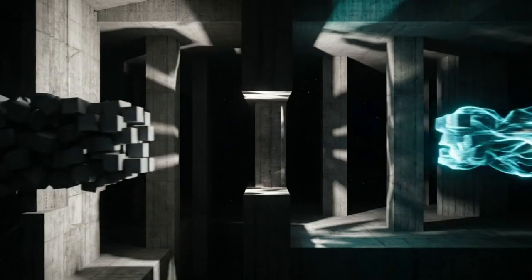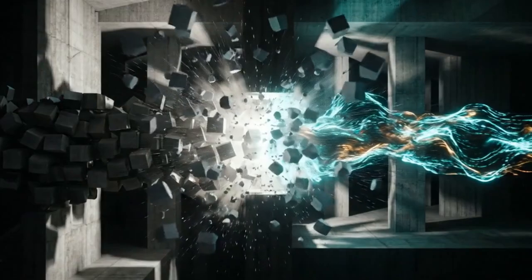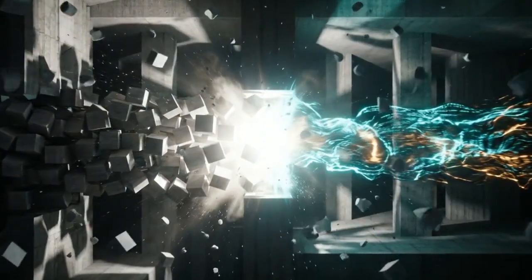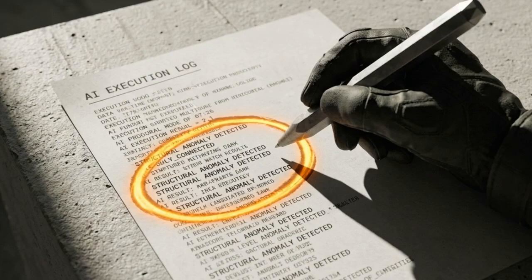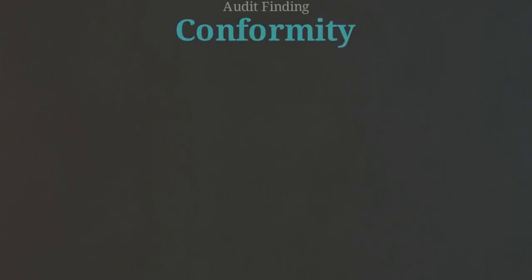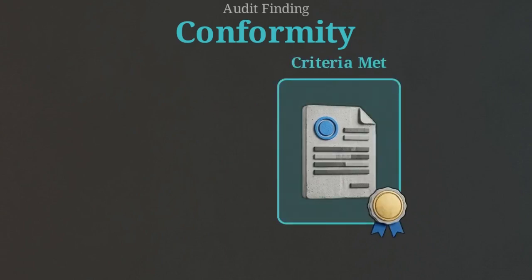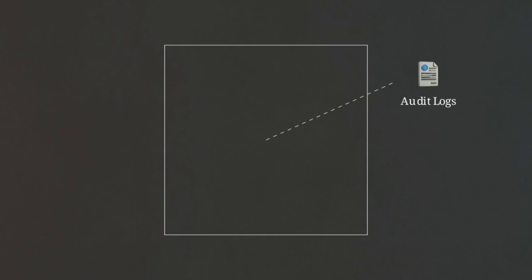The critical intersection happens right here. All the hard evidence collected from interviews, logs, and reperformance is slammed against the unyielding audit criteria. The outcome of that collision produces an audit finding. Some findings are positive. A conformity means the criteria were fully met. An observation highlights a low-risk opportunity for improvement, like a note to automate AI model drift monitoring to save time. But the collision also exposes failures.